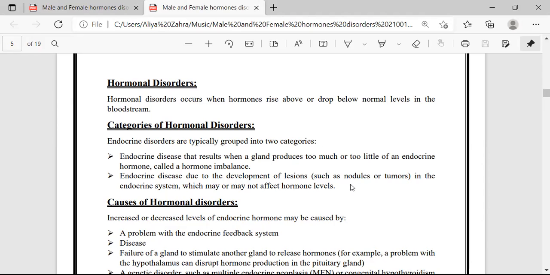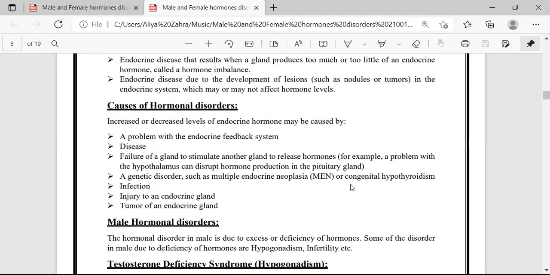After this, what are the causes of hormonal disorders? There are different causes of hormonal disorders. Hormone level in the blood may be increased or decreased, and one cause is a problem in the endocrine feedback system. There is a feedback system in our body that gives us an alarm about the level of hormones in our blood. So if there is some problem with the feedback system, that is a cause of hormonal disorder.